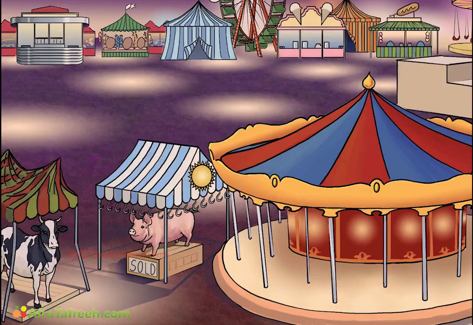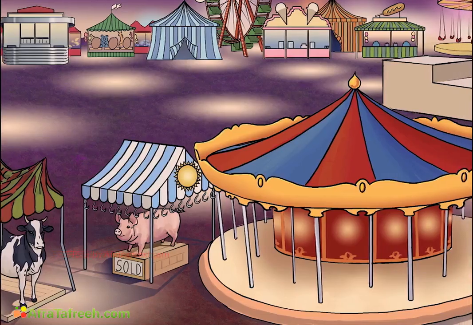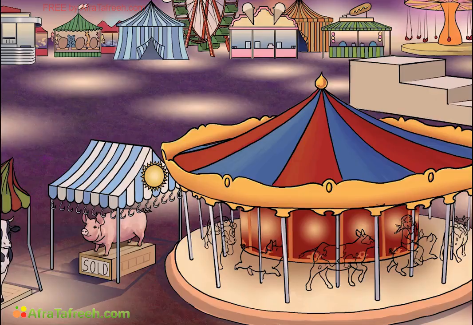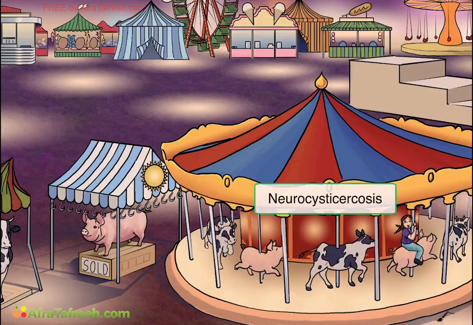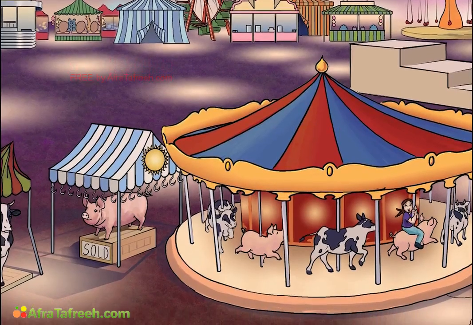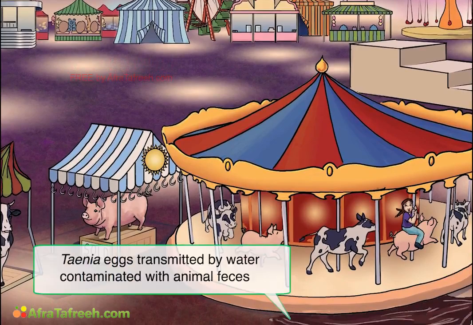Alright, moving on. There is yet another disease that can be caused by this parasite, and it's called neurocysticercosis, which we'll illustrate here on the right with this circus-themed carousel. Cercosis sounds a lot like circus. See how all the animals on the carousel are either cows or pigs? So remember, this is still caused by Taenia cestodes, but neurocysticercosis occurs when people ingest Taenia eggs that are floating around in water contaminated by animal feces. So let's add a puddle of poop water here for dramatic effect.